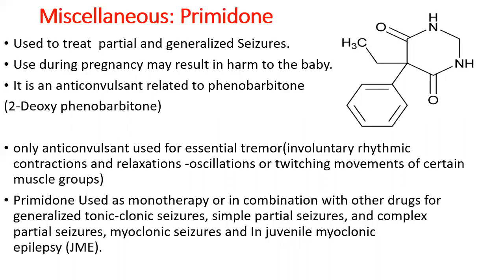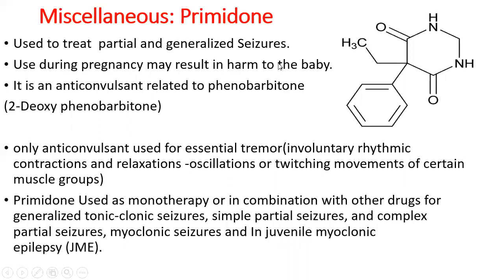So these particular drugs are categorized under the miscellaneous compounds. Some of the compounds in this miscellaneous category are related to the barbiturates or some other compounds, but they do not come under that particular category. Okay, so now we come to primidone.